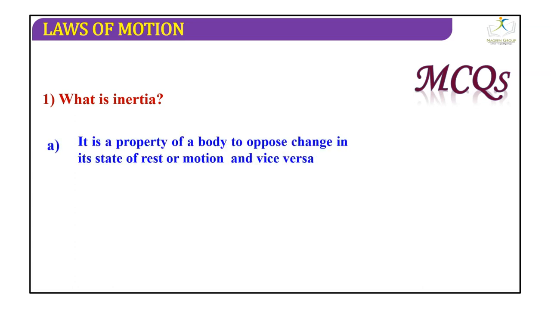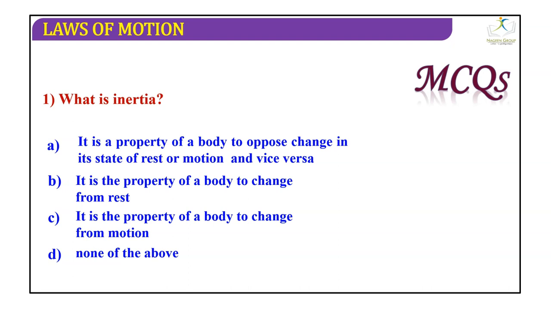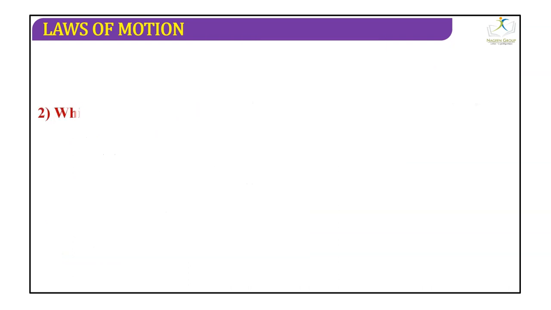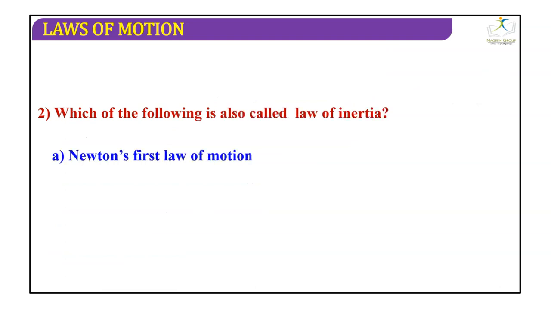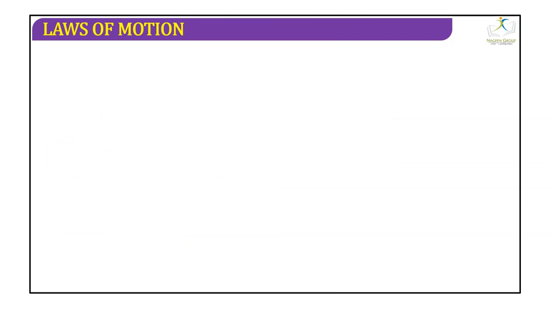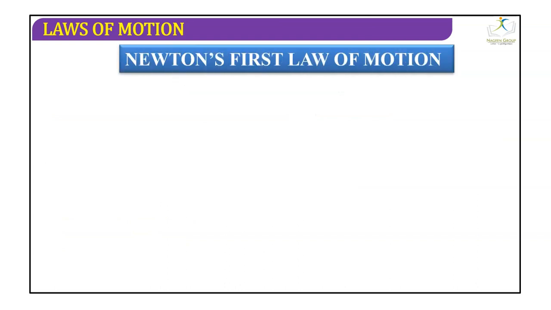What is inertia? We have these options. The correct option is: it is a property of a body to oppose a change in its state of rest or motion. Which of the following is also called the law of inertia? Newton's first law of motion, second law of motion, third law of motion, or none of the above? Yes, the correct answer is Newton's first law of motion.